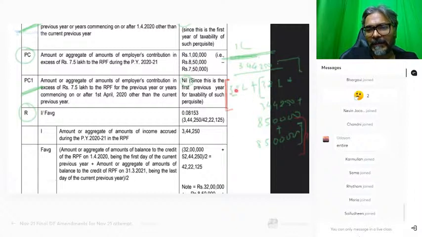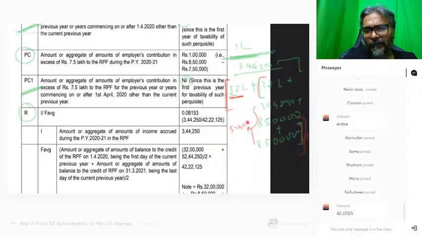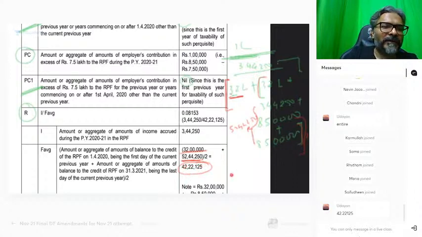And therefore, students, what is the total amount of this entire amount? The total is 52 lakhs 44,250, the total of all this. Now you have to do 32 lakhs plus 52 lakhs 44,250, divide by 2. So therefore, your F average becomes 42 lakhs 22,125. That becomes your F average.